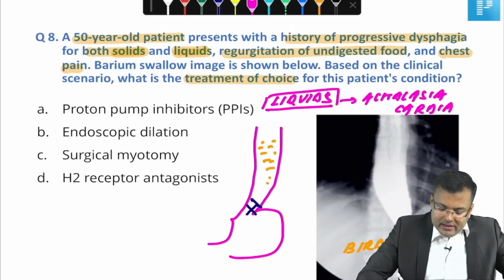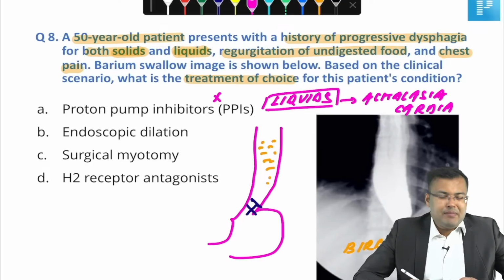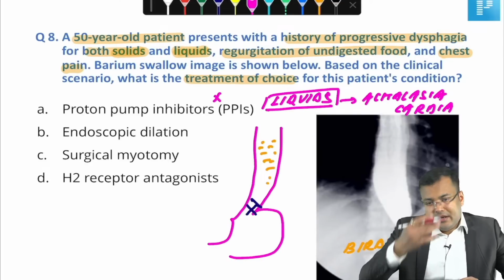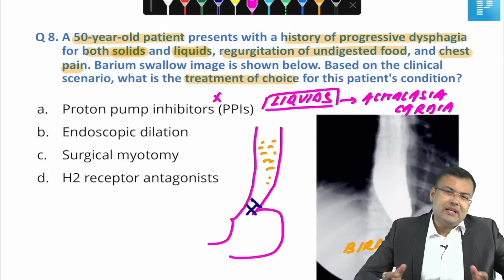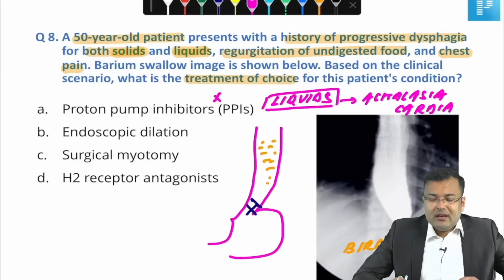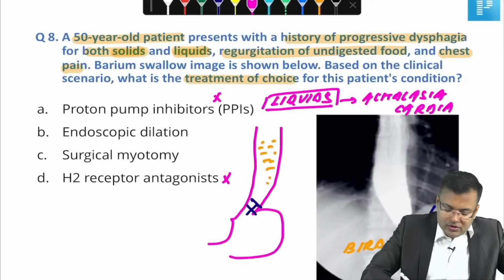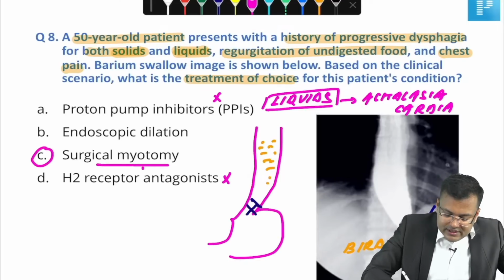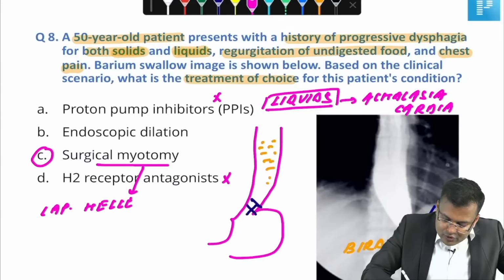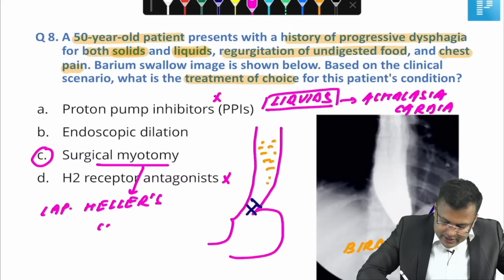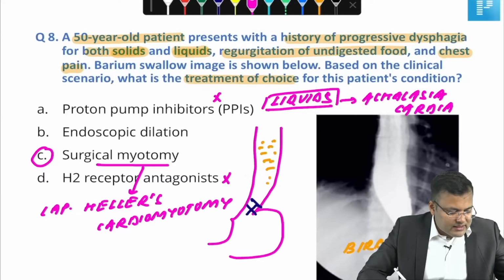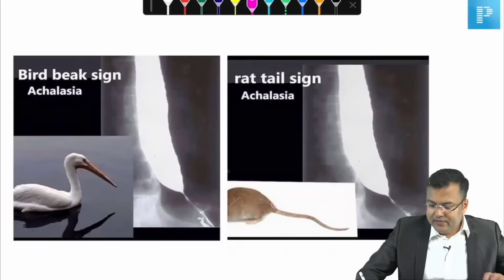So PPI, it is given for which condition? If the patient is having peptic ulcer or GERD, for symptomatic relief. Endoscopic dilatation we can do, but the effect is not long lasting. H2 receptor antagonist is not used. What is the correct answer? Treatment of choice is laparoscopic Heller's cardiomyotomy. Clear? So what is the correct answer guys? Correct answer is C.